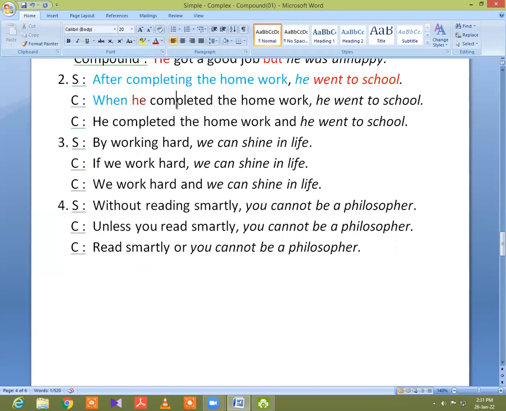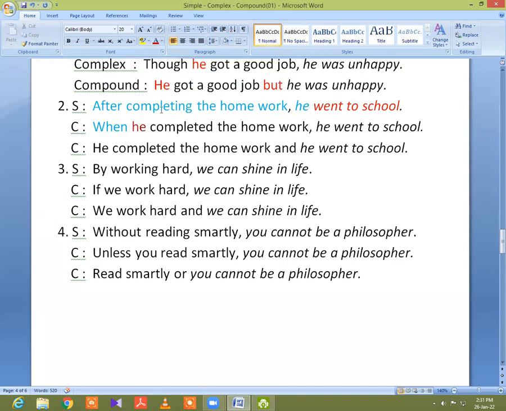Okay, now I need a finite verb, completing. I cancel this ing and put it here, but as a past form, because there is the verb went. Went is a past form, so you put here the past form of the verb, completed, and the others remain unchanged.